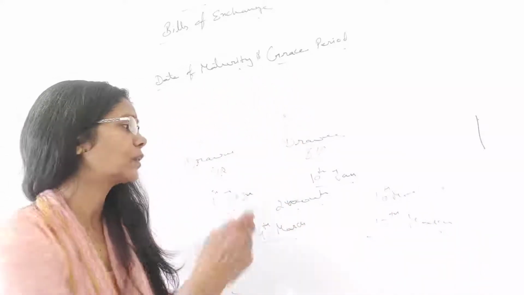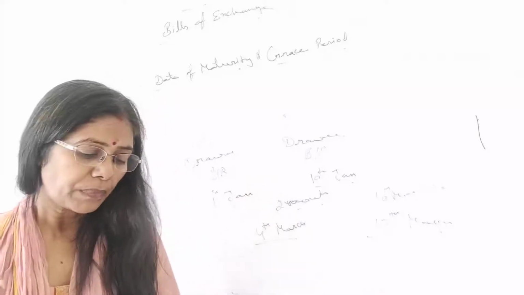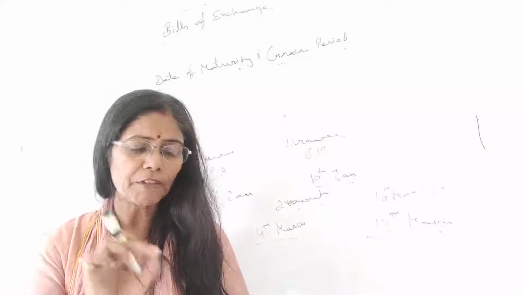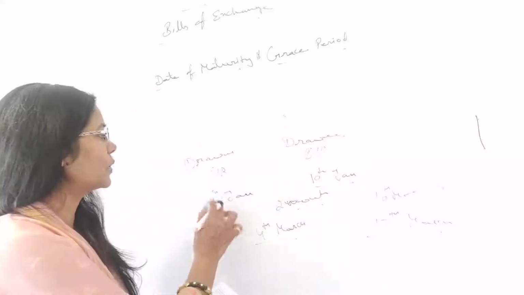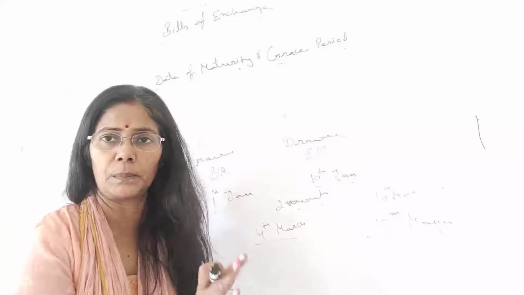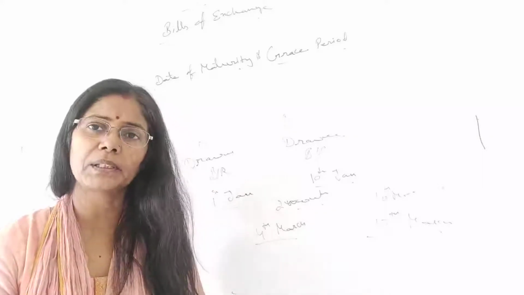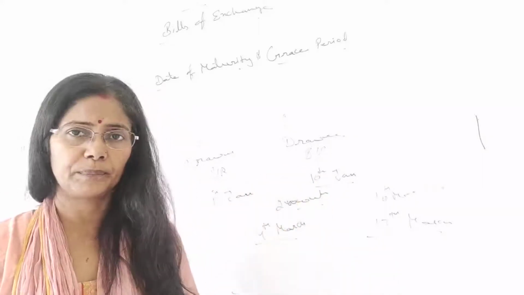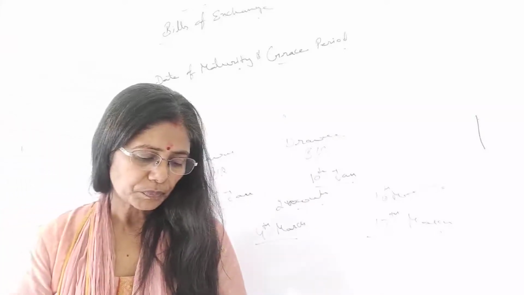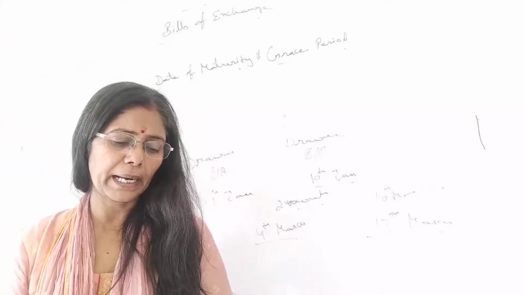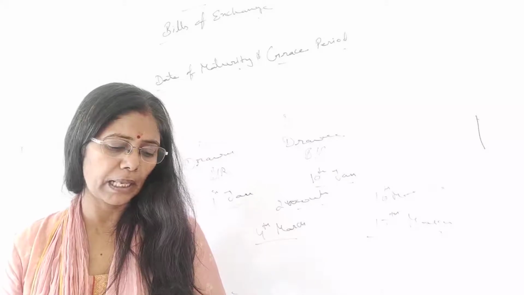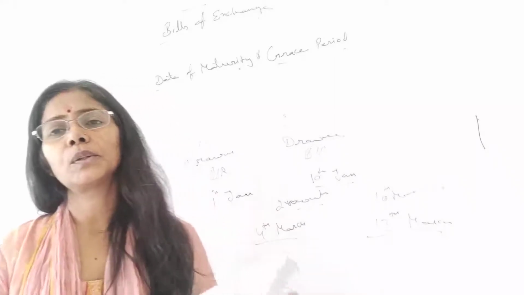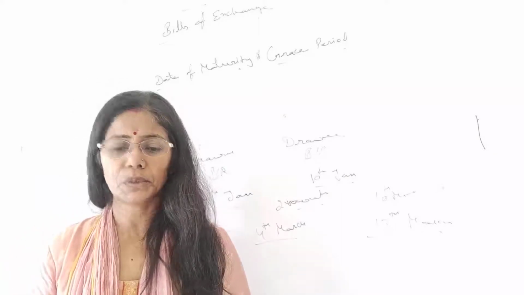Have you understood? So this is bill after sight. I hope you understood that. After date means we start counting from the date of drawing the bill, and after sight means we start counting the due date from acceptance. Is that clear? So that's all in this: bill at sight, bill after date, and bill after sight. Now finally we are going to start our accounting treatment, students.